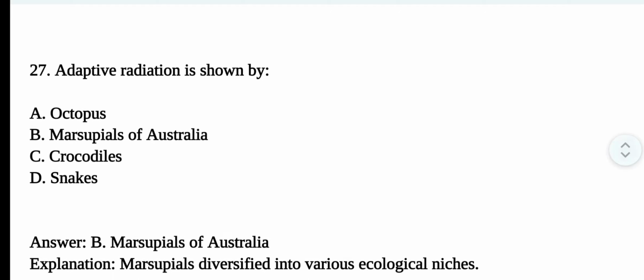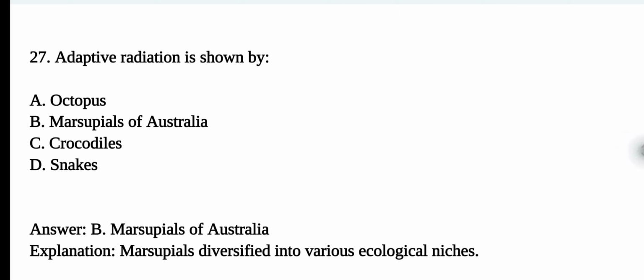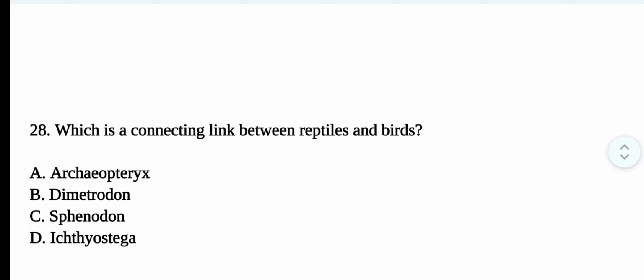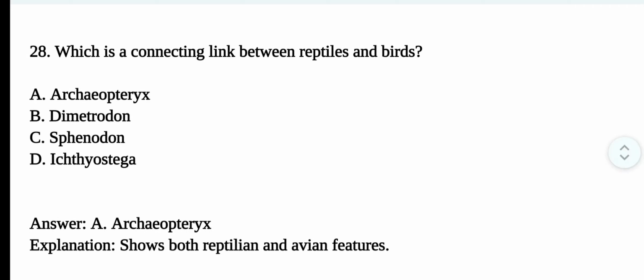The correct option is option B. Marsupials of Australia. Marsupials diversify into various ecological niches. Question number 28. Which is a connecting link between reptiles and birds? The correct option is option A. Archaeopteryx. Shows both reptilian and avian features.